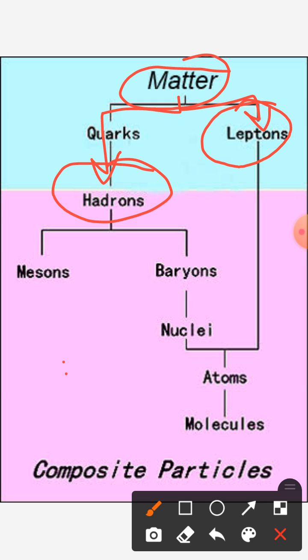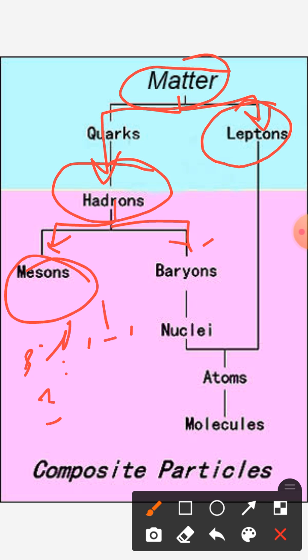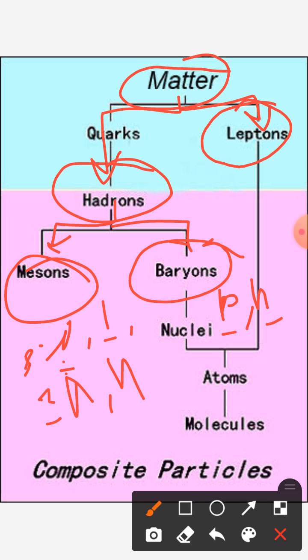Further, hadrons can be divided into two subcategories. First are the mesons. The mesons are the particles which obey Bose-Einstein statistics. We can say that all the mesons have spin equal to 0, 1, 2, 3. On the other hand, the baryons are those hadrons which obey Fermi-Dirac statistics. For examples, the protons and neutrons are baryon particles, and on the other hand, the pions and eta are meson particles.